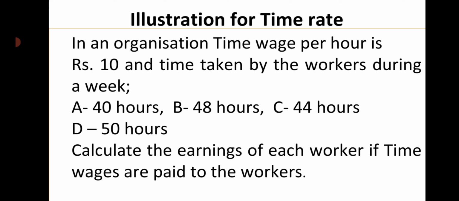Now we will see an illustration for time wage. In an organization, the time wage per hour is rupees 10, and the time taken by the workers during a week is: A 40 hours, B 48 hours, C 44 hours, D 50 hours. Calculate the earnings of each worker if time wages are paid. It is based on time. Wage rate per hour is rupees 10.